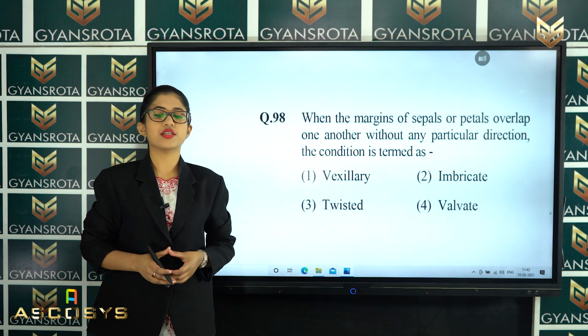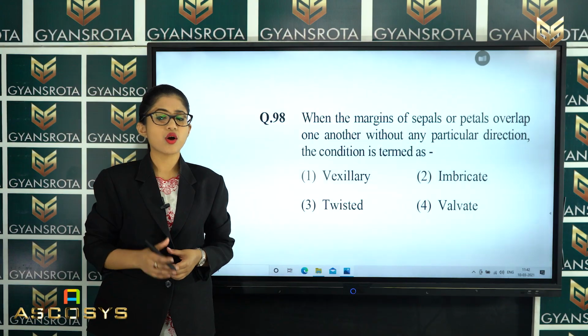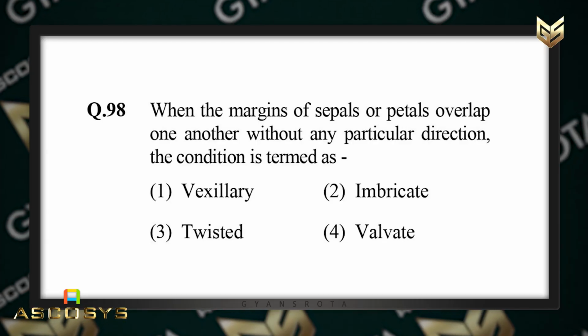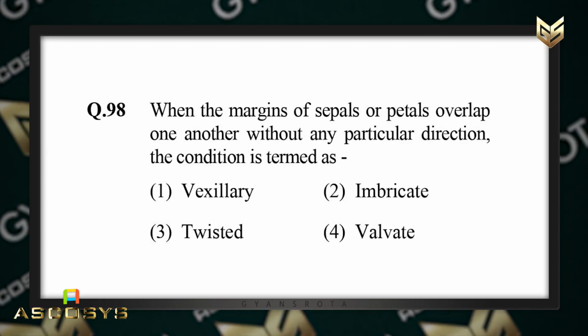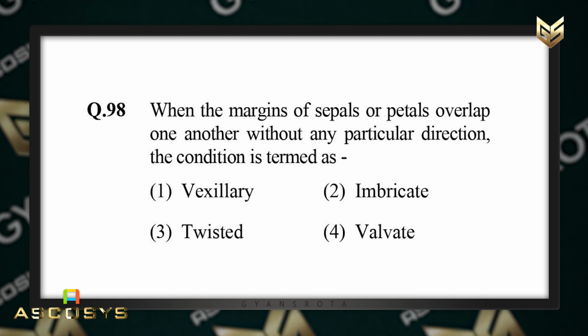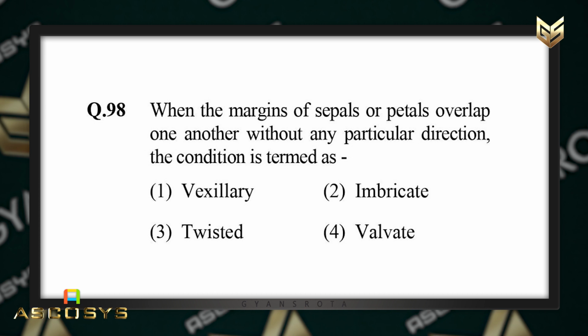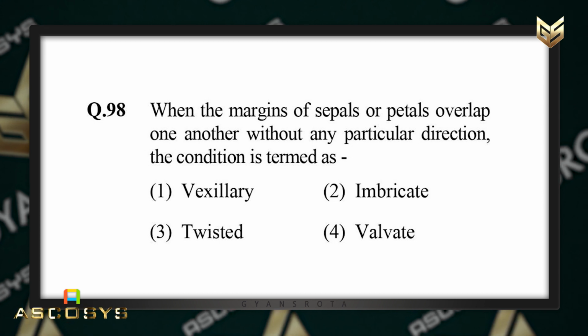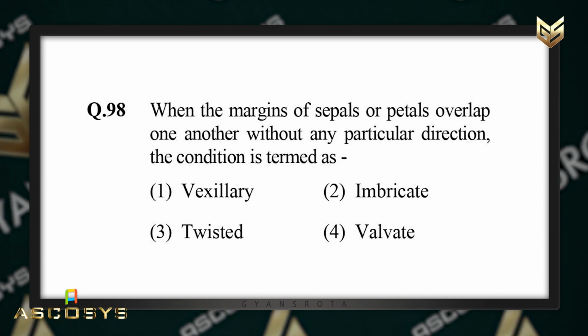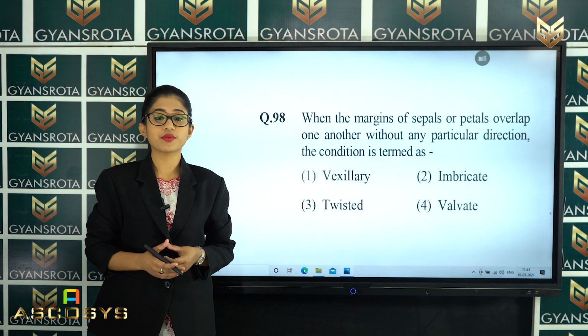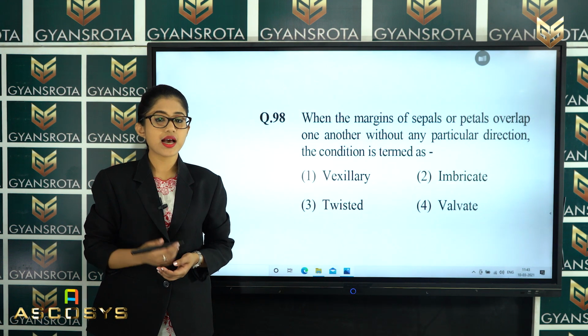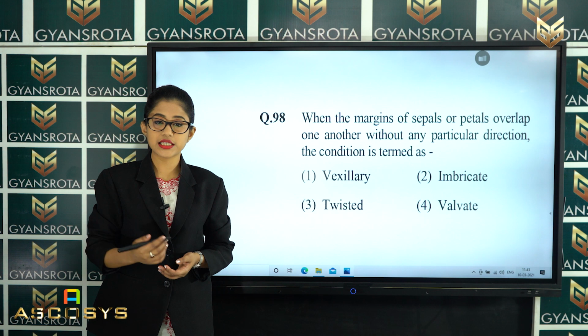Now the next question is question number 98. When the margins of sepals or petals overlap one another without any particular direction, the condition is termed as vexillary, imbricate, twisted or valvate. Well, this is from the chapter Morphology of the Flowering Plants, and we have discussed about estivation.